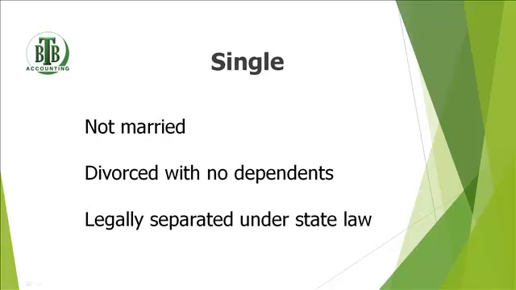The first filing status is the easiest one of all, and this is single. So it means that you are not married, meaning you've never been married or you're not married at the particular time. Again, if your divorce was final on the last day of the year, then you're not married. So if you're divorced and you don't have dependents, you would file single. Also, if you are legally separated under state law, you qualify to file as a single person.